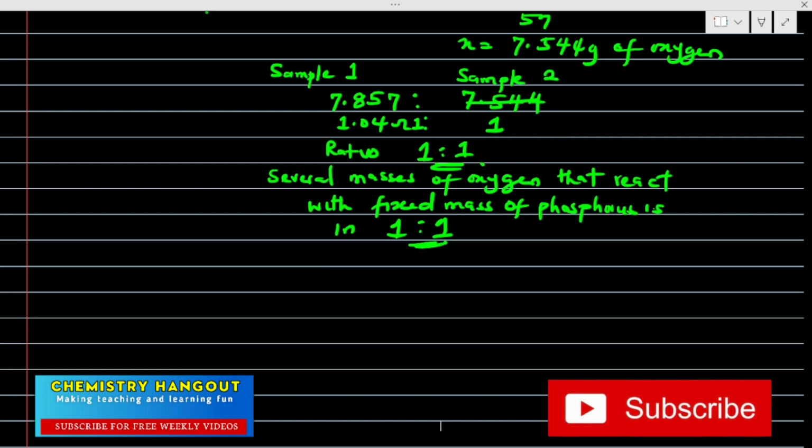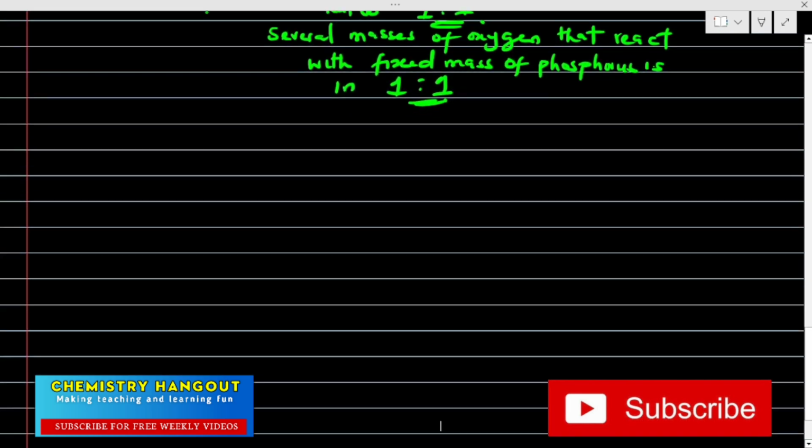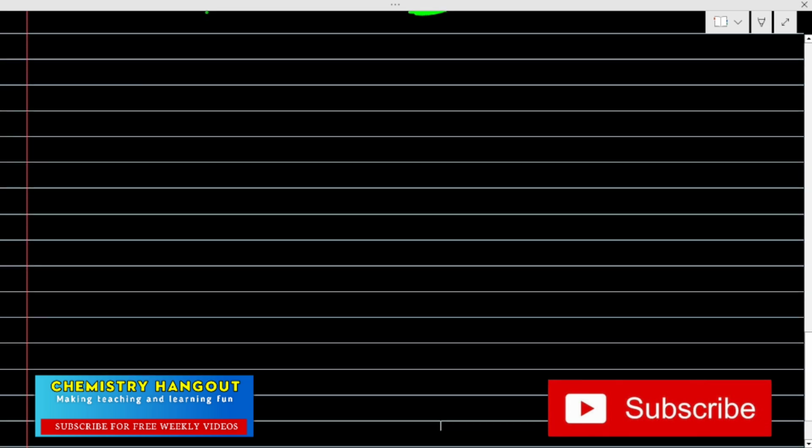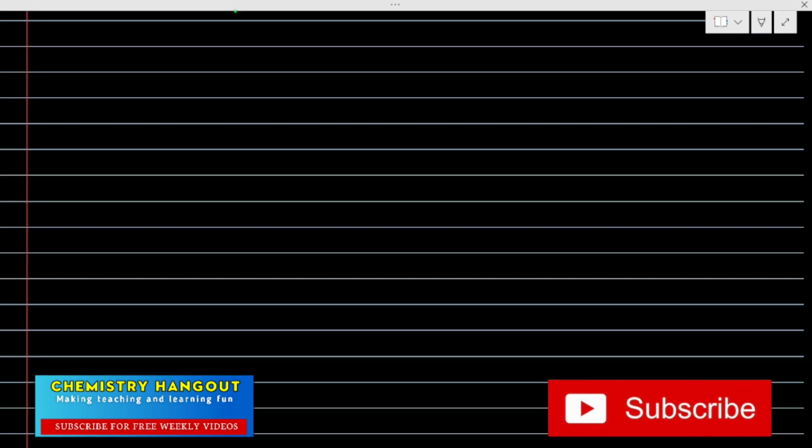But let me take the last one before we call it a day, which is the law of reciprocal proportion. A lot of textbooks omitted this very particular law, though it is an interesting law because it governs how reactants react together to give us product. A lot of textbooks just stated the law, with no calculation or explicit explanation, or some did only a few calculations without a simplified explanation.